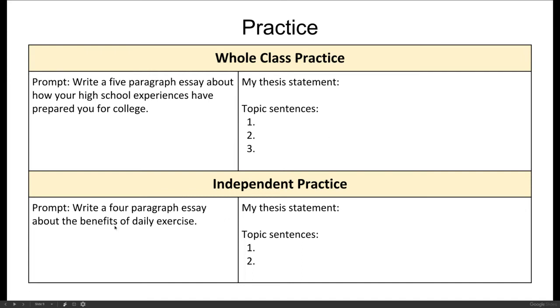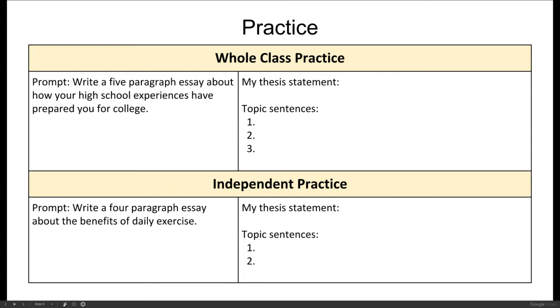Second one, write a 4-paragraph essay about the benefits of daily exercise. Flip the prompt. How would your sentence start? Think. Good. Your sentence could start with, some of the benefits of daily exercise include, and you would just have 2 topic sentences.